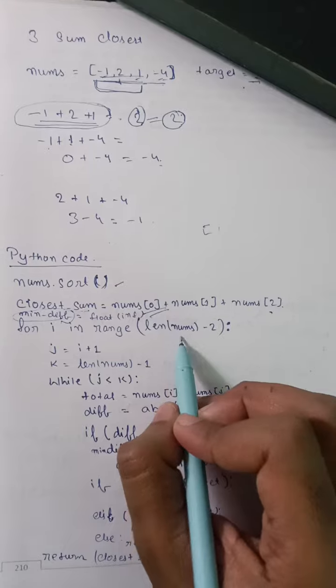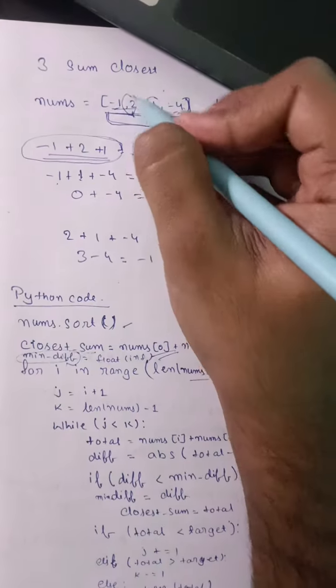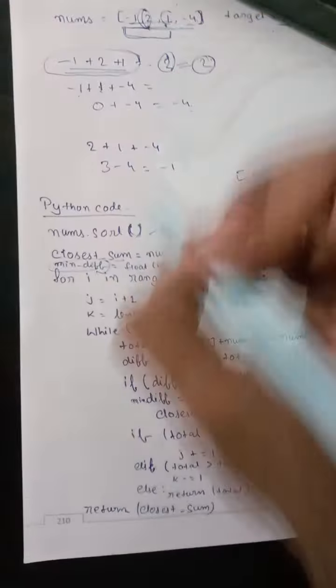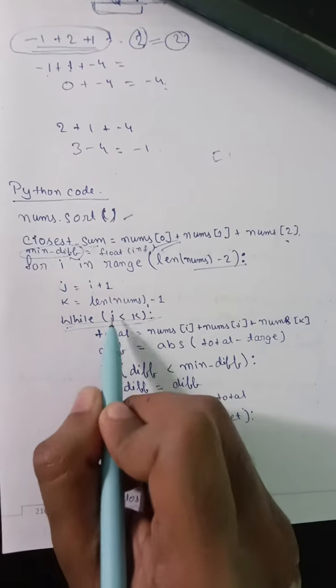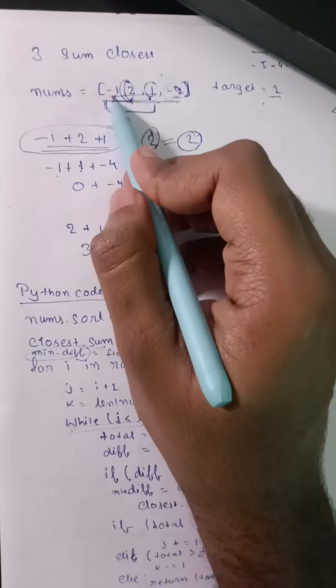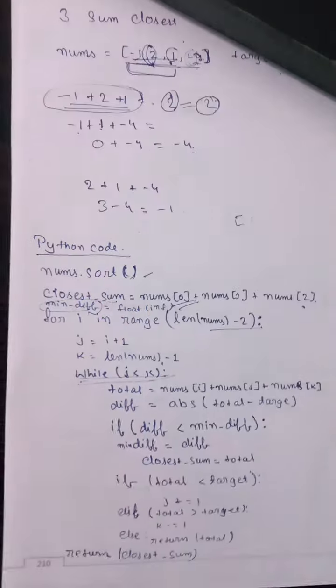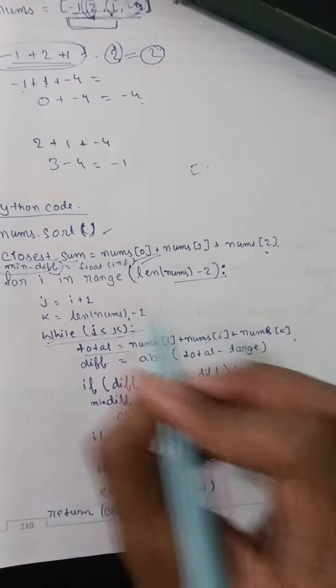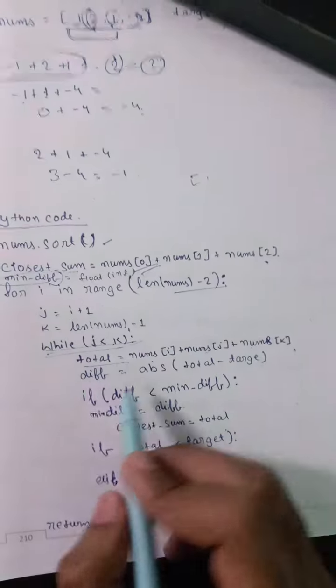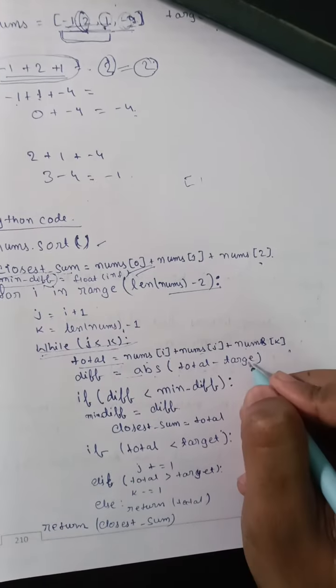Here i should be till here, so that j should come here and k should be at the last element. So I will again travel a loop while j less than k. j means i plus 1, if i is this, j is this and k is this. While j less than k, we'll calculate once again total equal to nums of i plus j plus k, means 1 2 3, this one equal to this one, and difference is abs of total minus target.